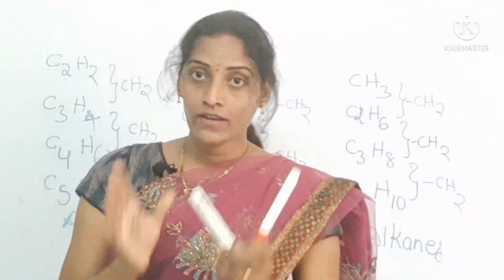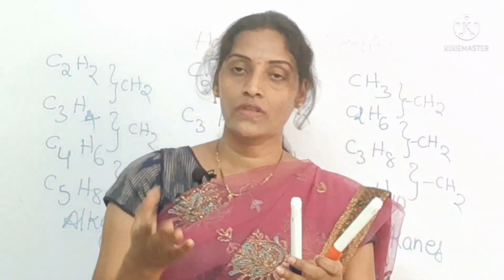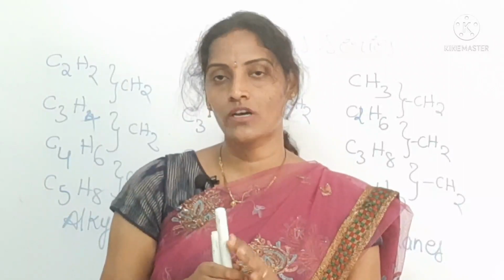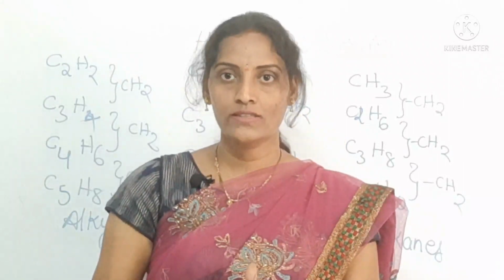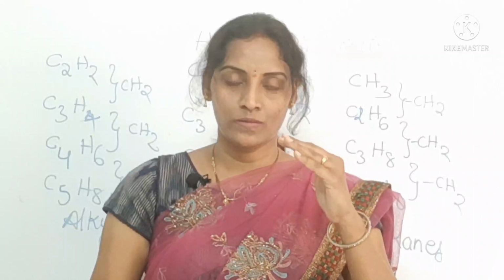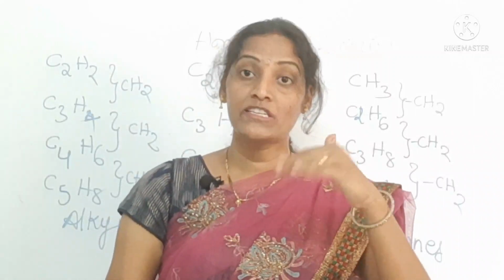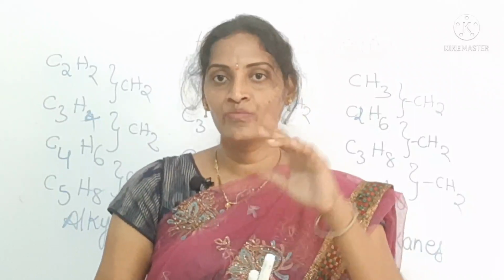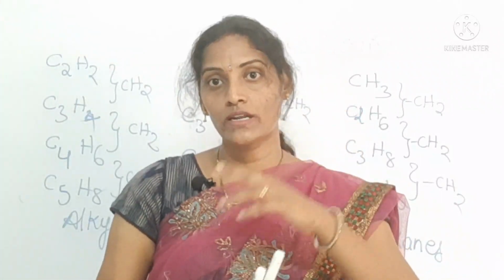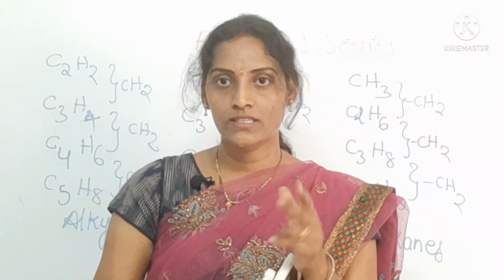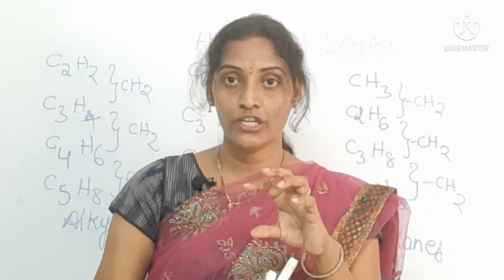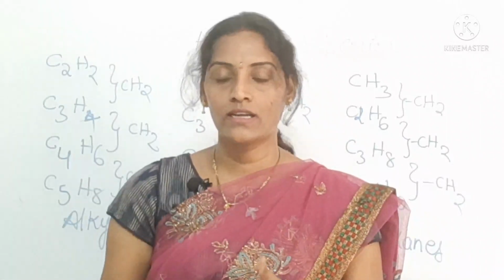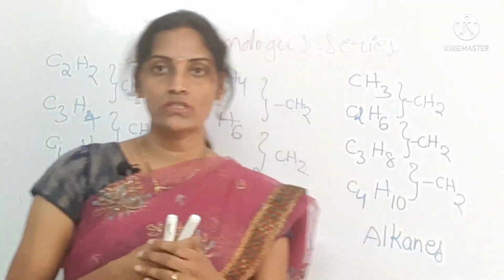In the same way, alcohols, ethers, esters, in all those compounds also, all alcohols have a homologous series. I mean, methyl alcohol and ethyl alcohol both differ by a CH2 unit along with one oxygen. In the same way, ketones, aldehydes, all organic compounds have them.